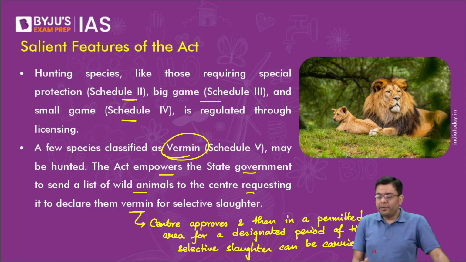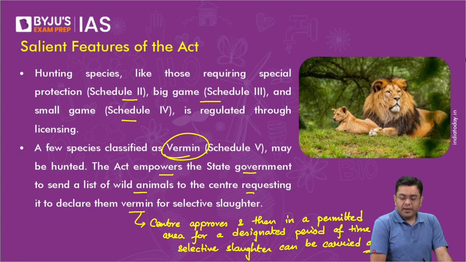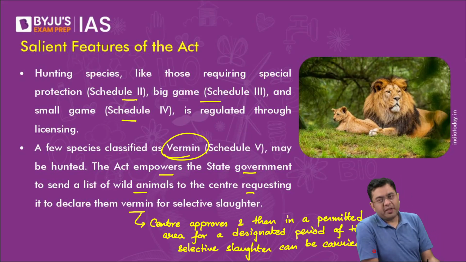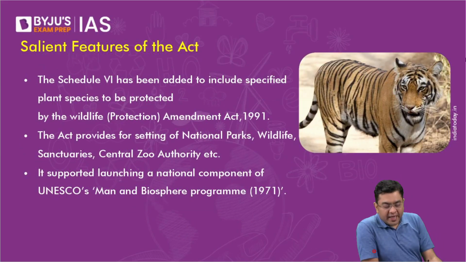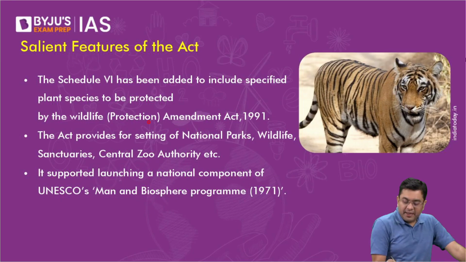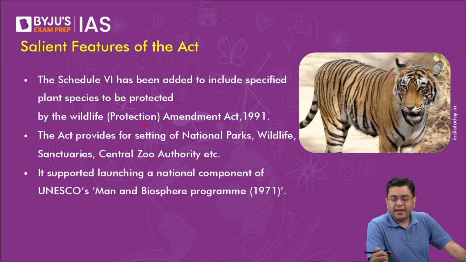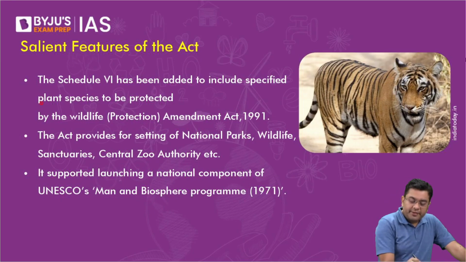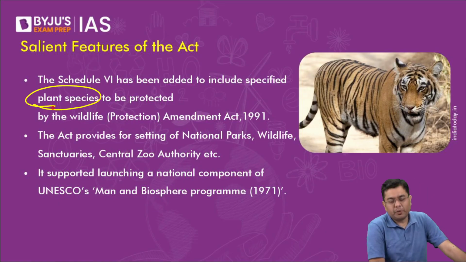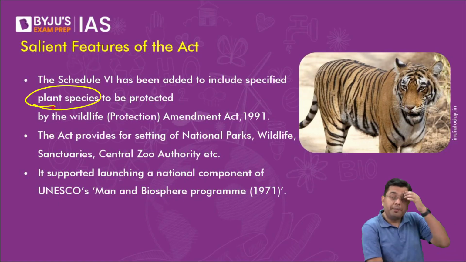That is the case for all the species declared as vermin in Schedule 5. Then Schedule 6, basically, as per the amendment of 1991, included the plant species which require protection. You cannot simply go ahead and cut down the various types of exotic plants, plants which are significantly important for the biodiversity, etc. You cannot simply start cutting them or plucking them out.